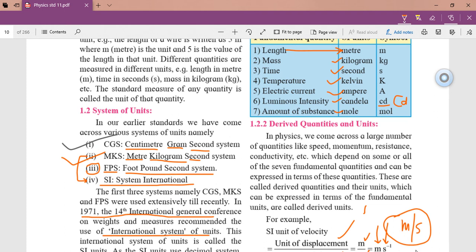Okay. I hope that you understood these articles today. It is quite simple to learn.